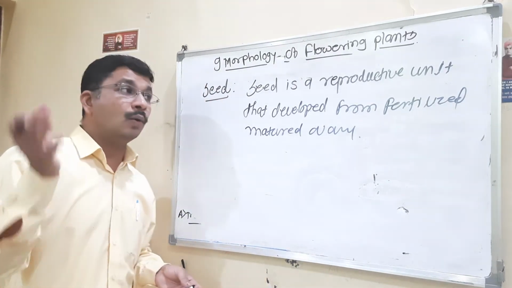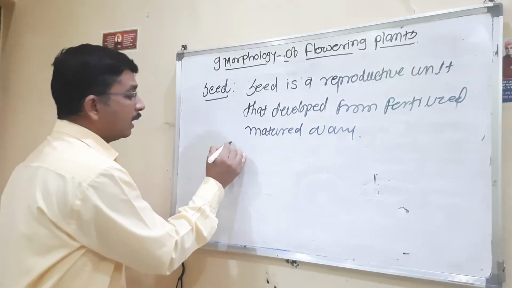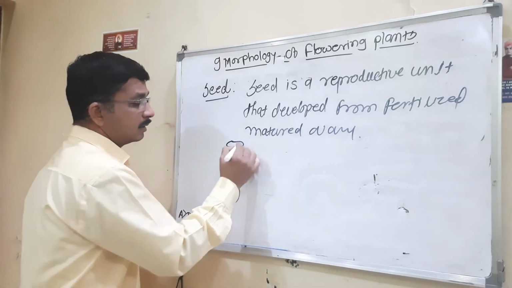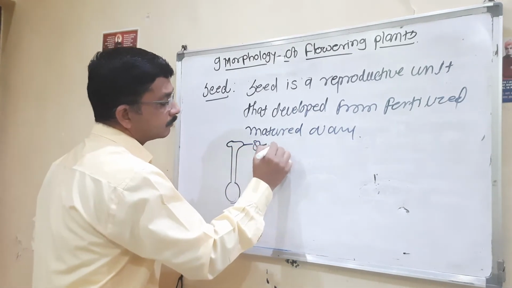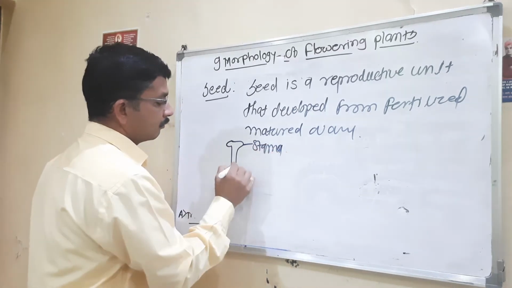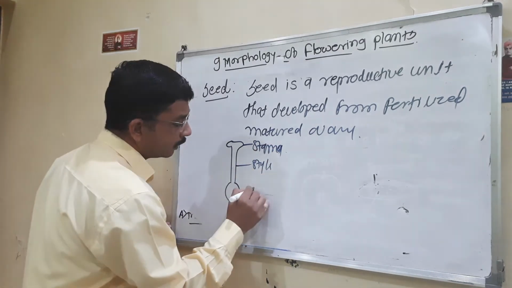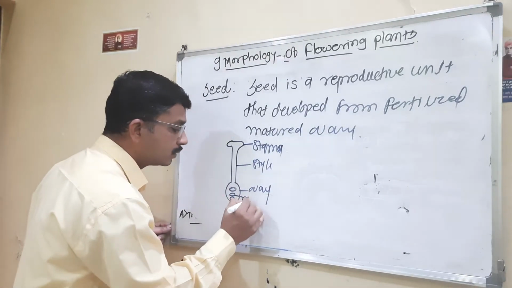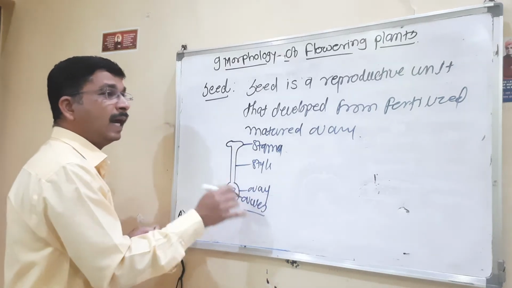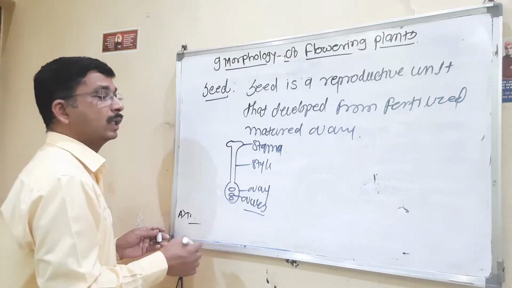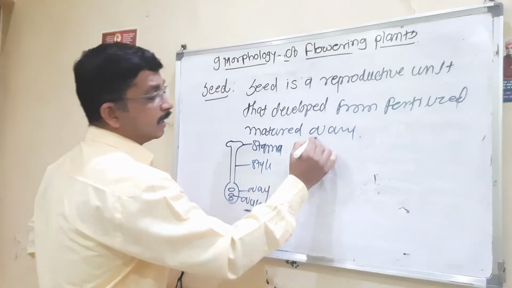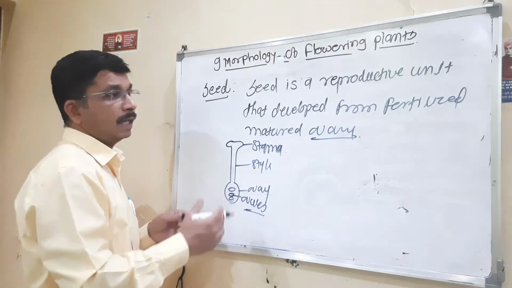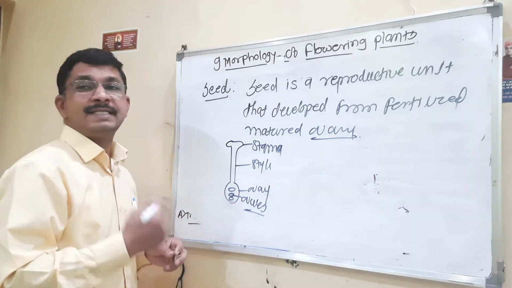In the previous lecture we discussed the ovary. Here this is the gynoecium. Inside the gynoecium we have the stigma, style and ovary, and inside the ovary we find the ovules. When fertilized and mature, these ovules convert into seeds.